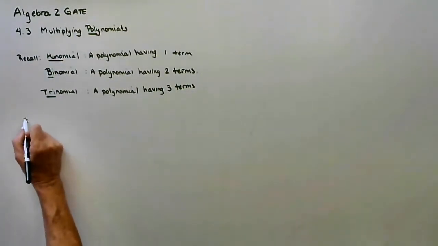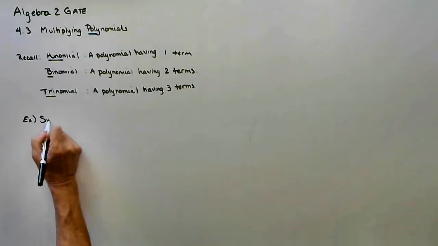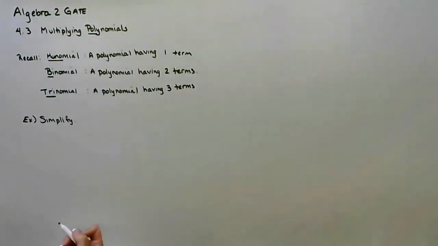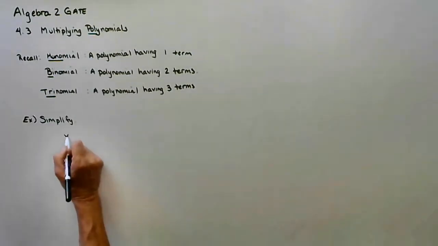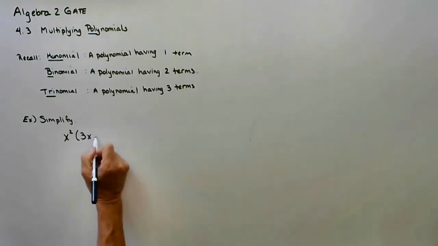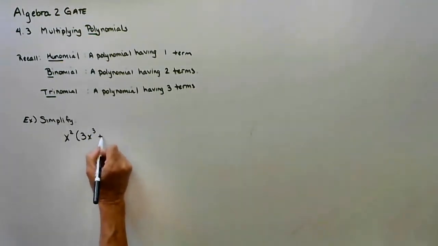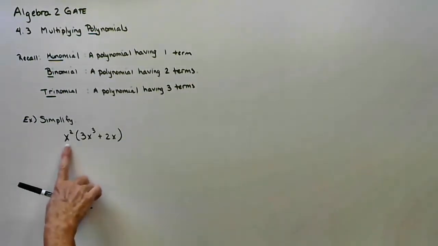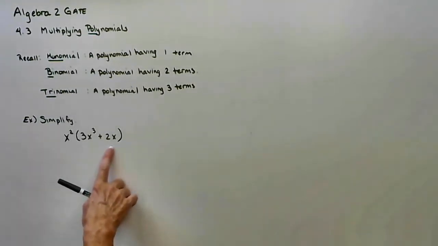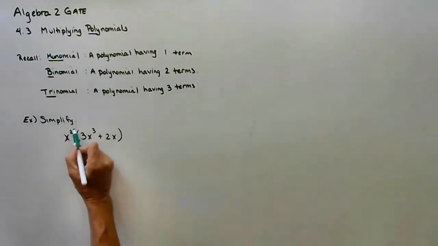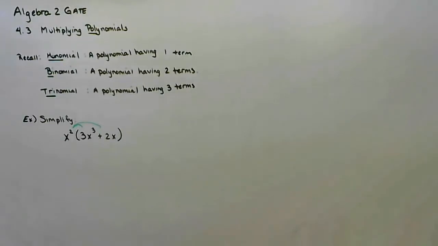So for example, let us simplify, and I'm going to start with a monomial times a binomial. So I have one term being multiplied by two terms. Well, the concept is the distributive property. So I'm going to write this out, and then eventually you'll probably be doing it mentally.